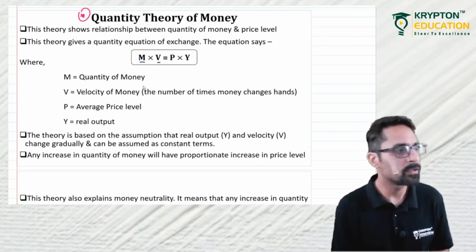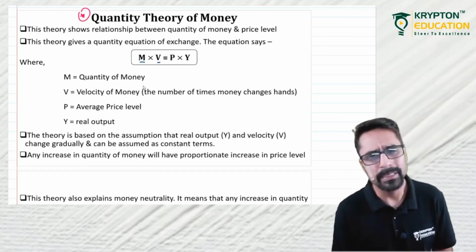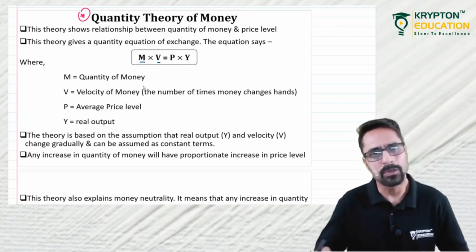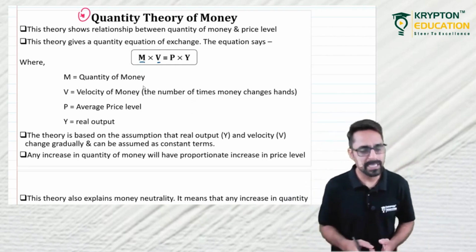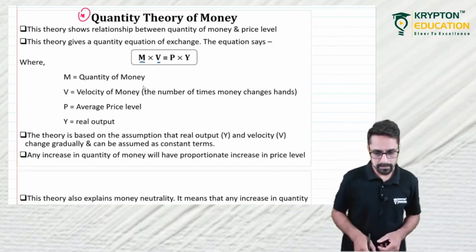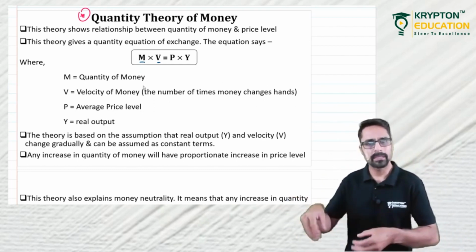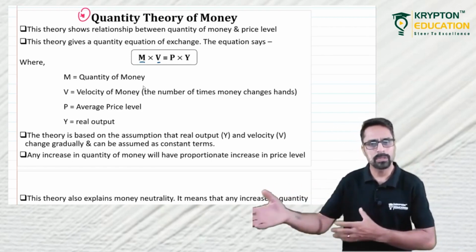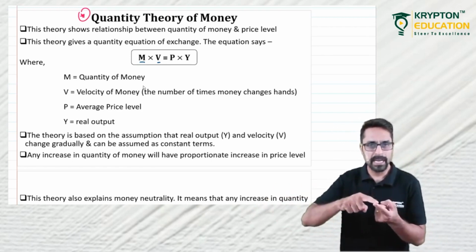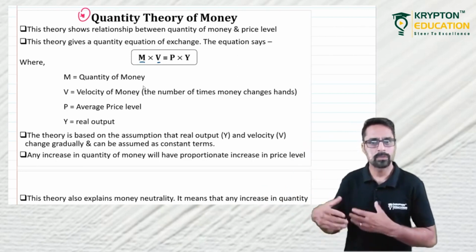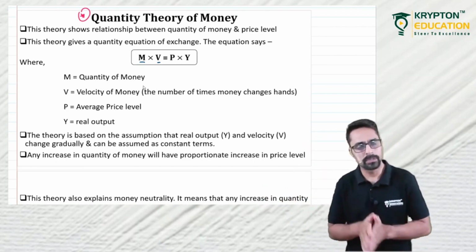What is velocity of money? Velocity of money is the number of times money changes hands in a given period of time. How many times money changes hands? See, if you have $100 in your pocket, you are going to market and you are purchasing some articles and giving that $100 to the seller. Money changed hands once.